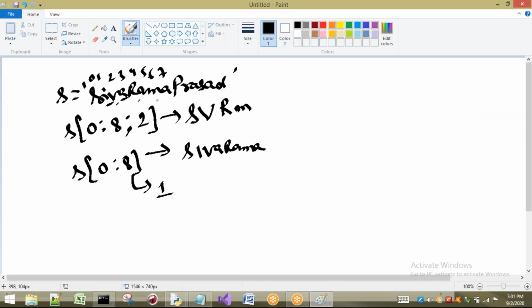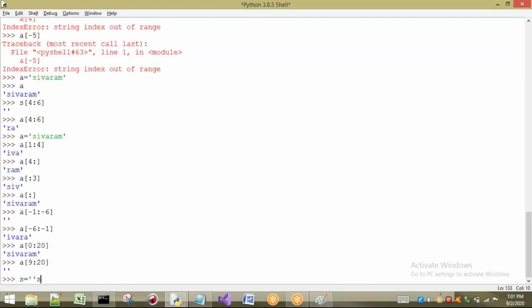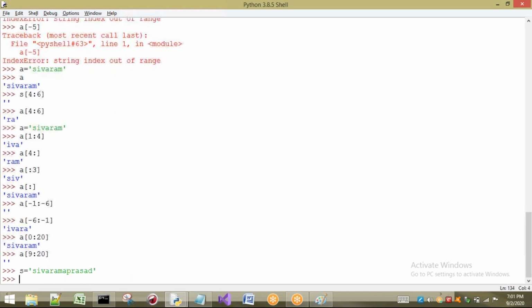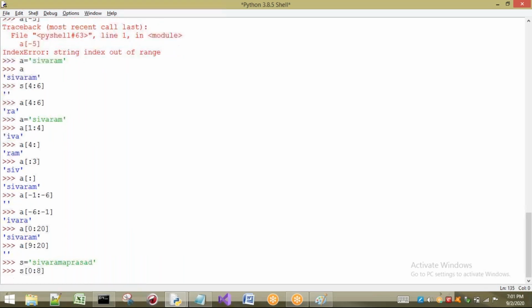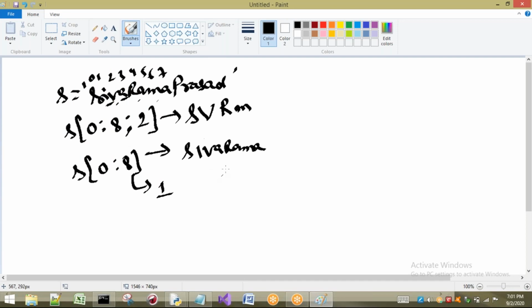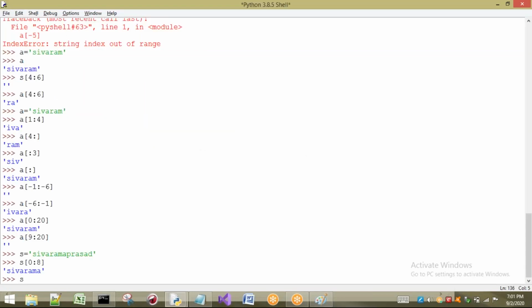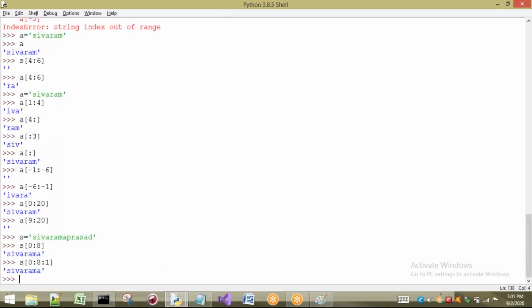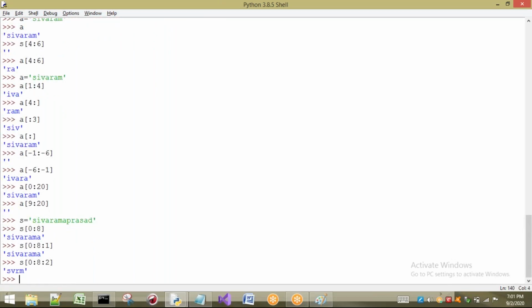S equal to SIVARAMA PRASAD, for example, same thing I will take. So S of, I will take from 0 to 8. So what is the answer? Shiva Rama. Okay. So there is no problem. Now I will take S of, I'm going to take step value. If I take step value as 1 also, it is going to give me the same output. Okay. Now I want to take step value as 2. So see what happens. What is the output we are going to get? SVRM. Okay. I think you have understood about step.